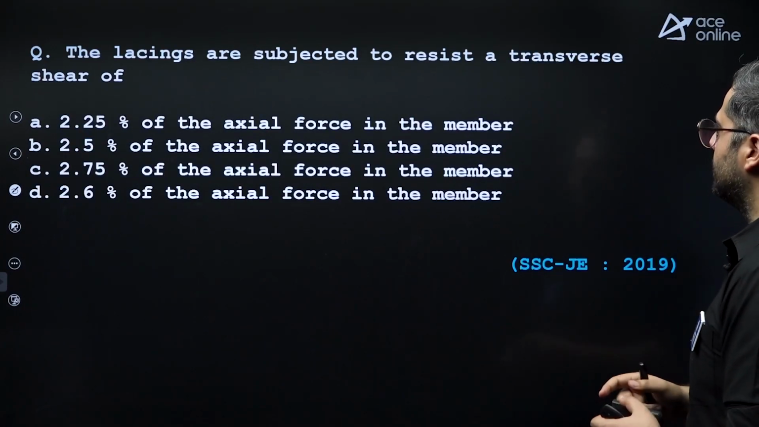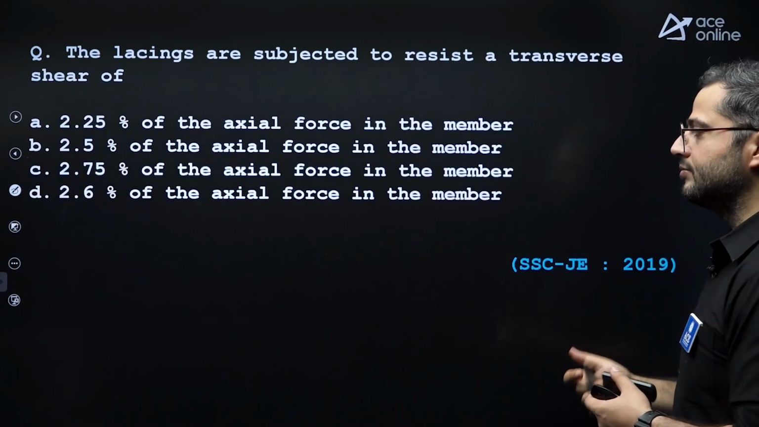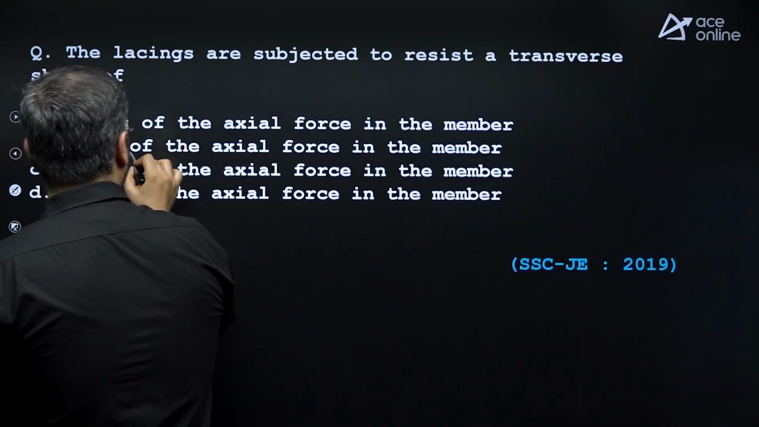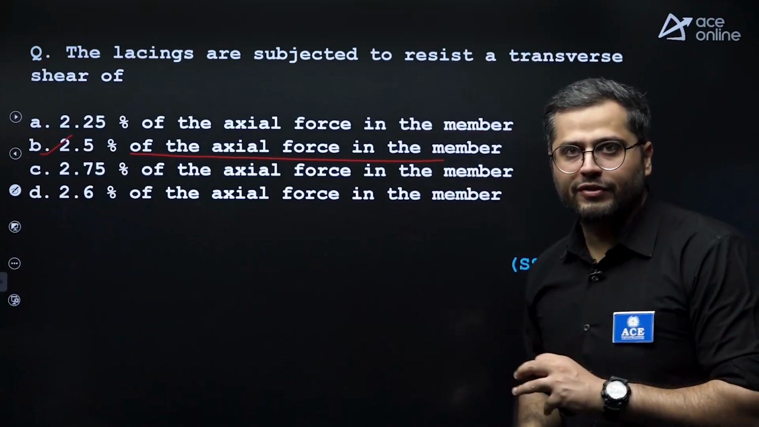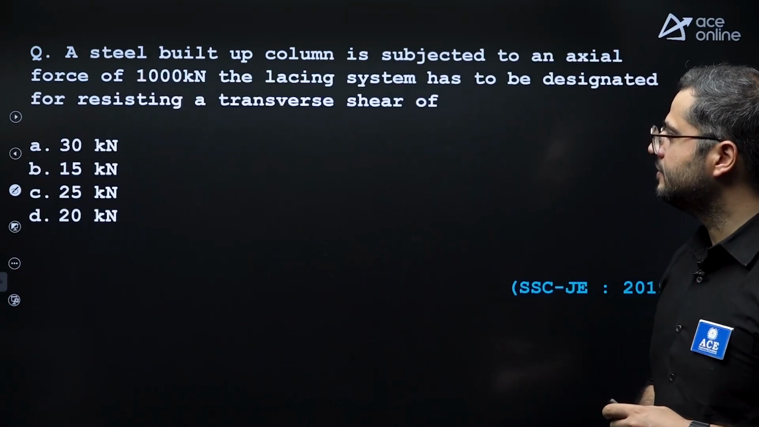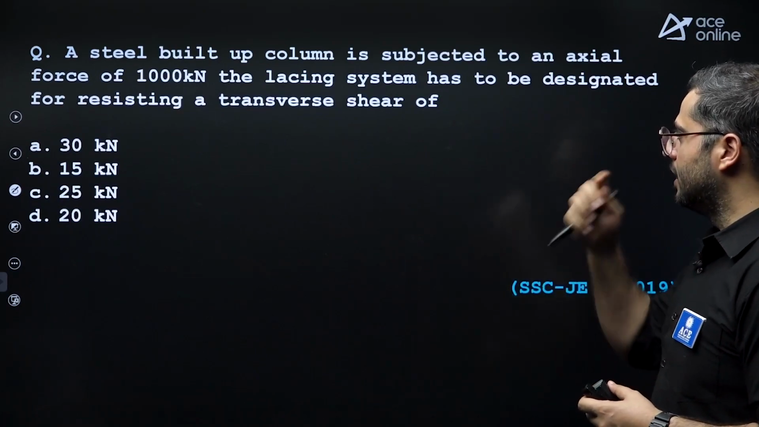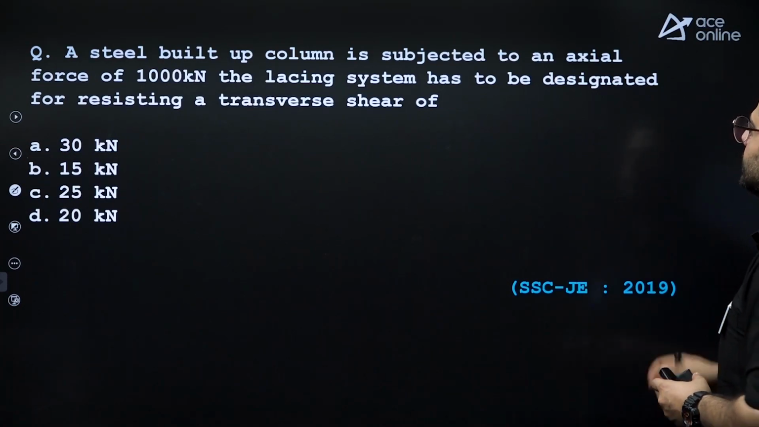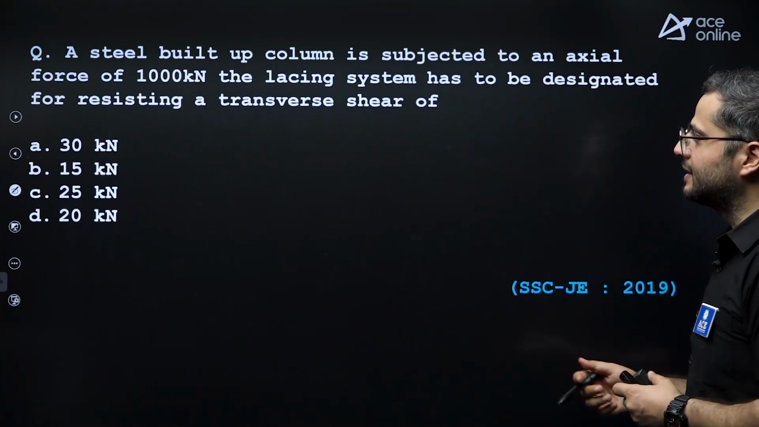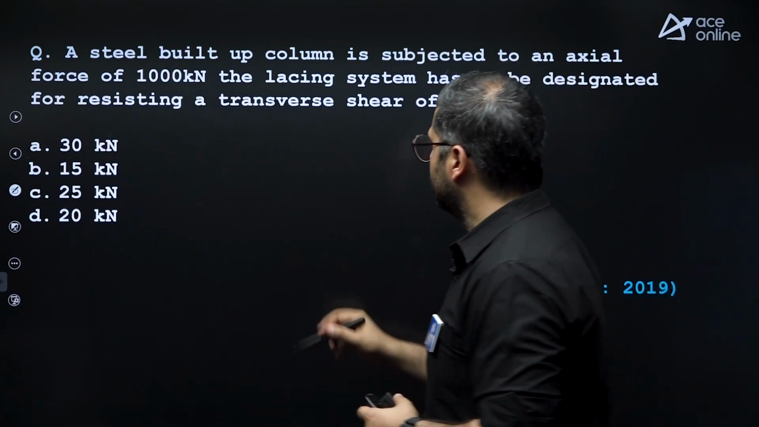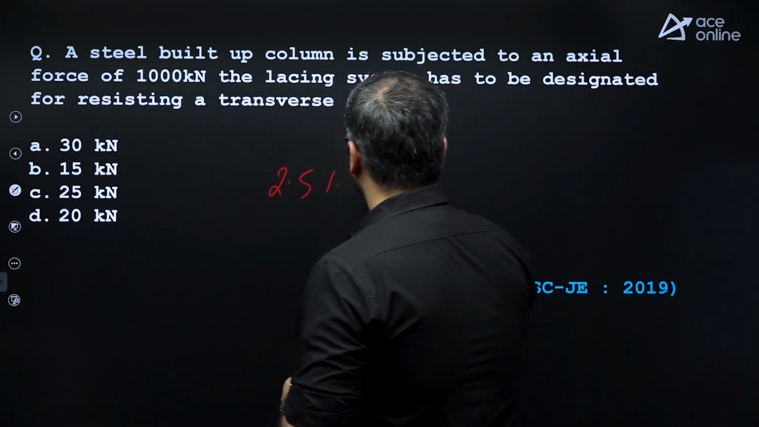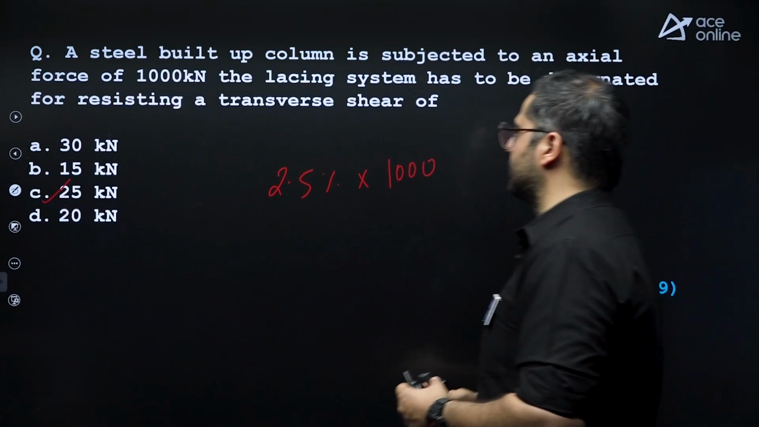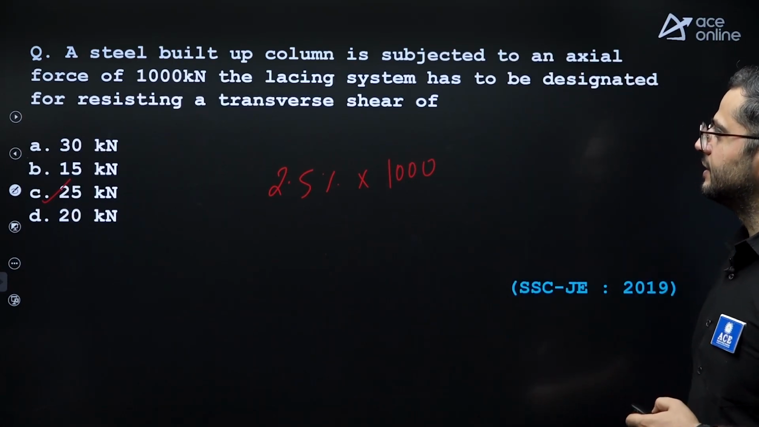The lacings are subjected to resist a transverse shear. Right. Lacings and battens both are designed for 2.5% of the column load. Again, based upon lacing system, a steel built-up column is subjected to axial force 1000 kilonewton. The lacing system has to be designed for resisting a transverse shear of how much? 2.5% of column load, that is over here 1000. This will be equal to 25 kilonewton. Right, option C is correct.